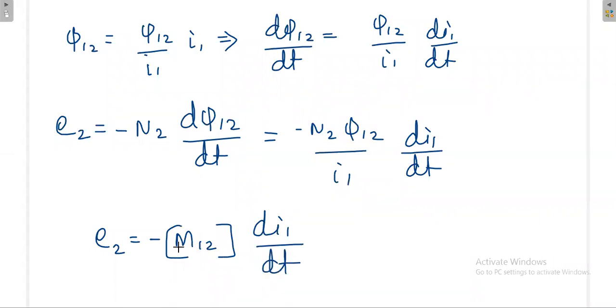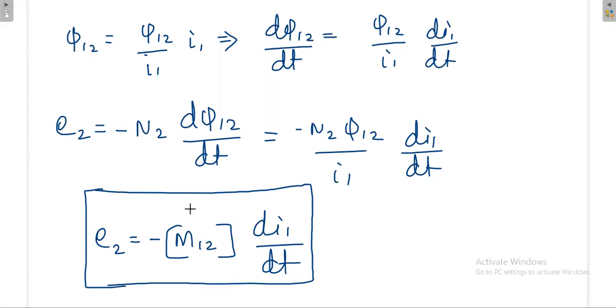From this equation, it is very clear that the EMF induced at the secondary side depends on some inductance. That inductance is called mutual inductance, because some flux is linking with the secondary. If the linkage is more, the M value will be more. The mutual inductance is M12, and it also depends on the time varying current at the primary side, because if the variation at the primary side increases, then the flux variation will increase, it will interact with the secondary, and it will produce more EMF.